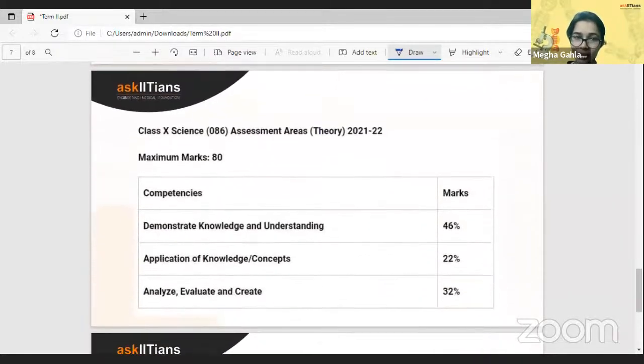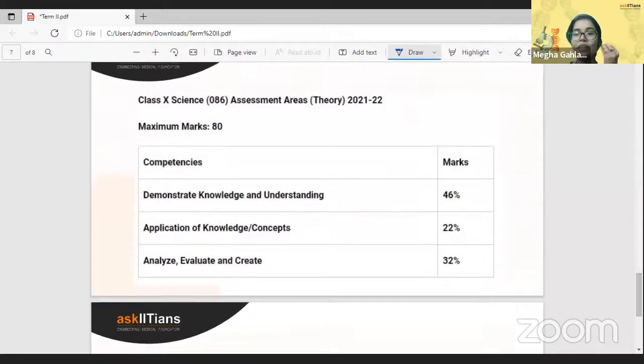And the next thing is the assessment areas. It's very important, very crucial for you guys to understand that if we are talking about the assessment areas, our teacher is going to gauge your performance on the basis of three parameters. We have the knowledge and understanding of the concept that is being taught in the class. We have the application, how you are applying it in an experiment, how you're applying it in your daily activity, how well you can give an example of that daily activity, and analyzing, evaluating, and creating.